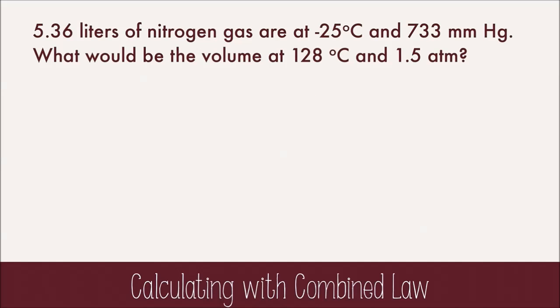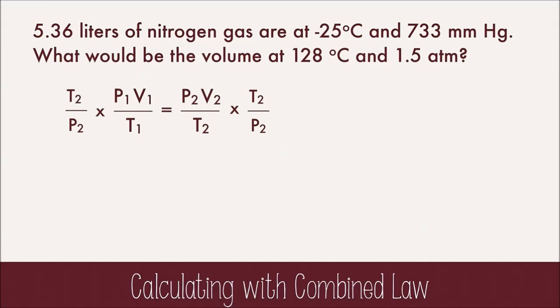5.36 liters of nitrogen gas are at negative 25 degrees Celsius and 733 millimeters mercury. What would be the volume at 128 degrees Celsius and 1.5 atmospheres? We're trying to find final volume, so let's rearrange this equation to get the V2 alone. We just have to multiply both sides by T2 over P2. And when we do that, we get this pretty equation.